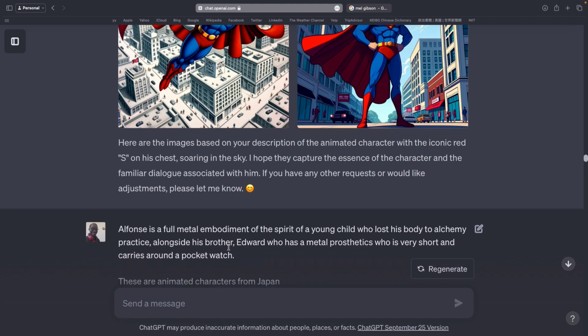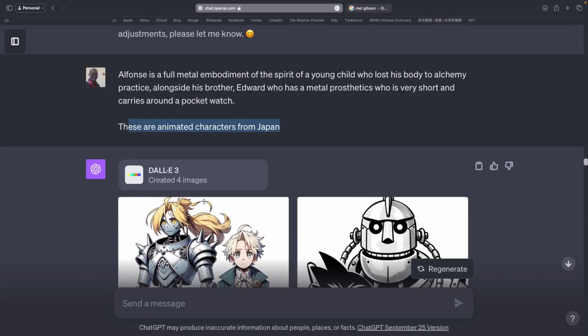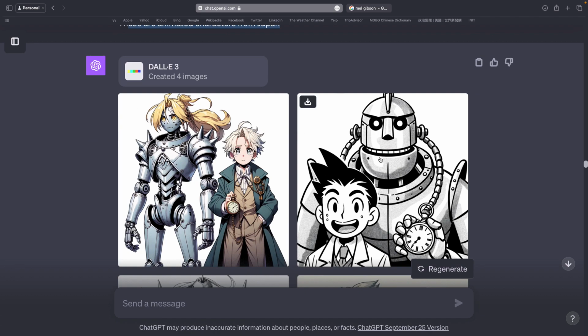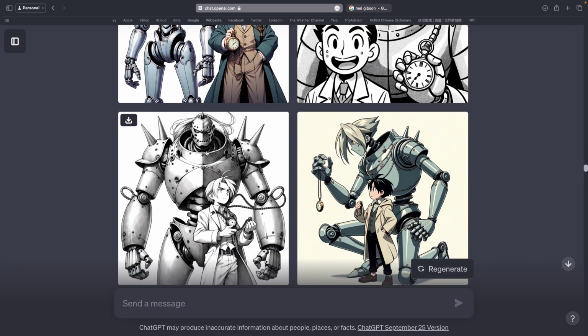And Edward has metal prosthetics, very short. Then I mentioned that these animated characters were from Japan, and I let DALL-E do its work. Very awesome images, looks like Astro Boy. This is not what I had in mind, but if we scroll down, boom, Alphonse and Edward.